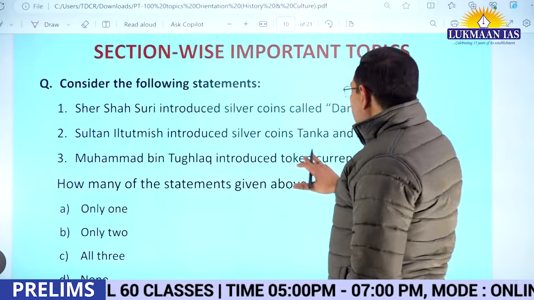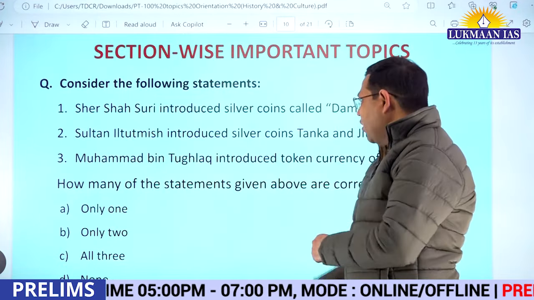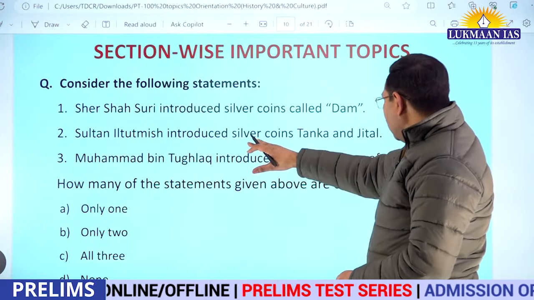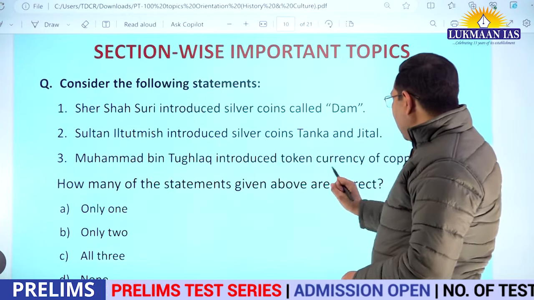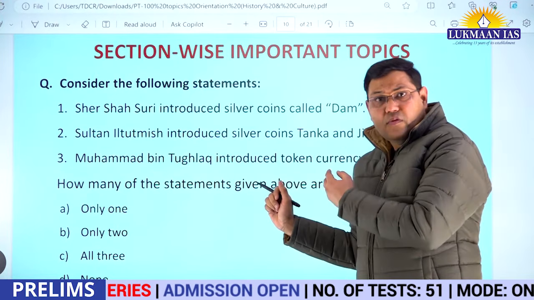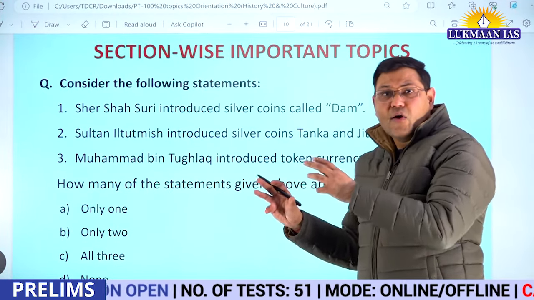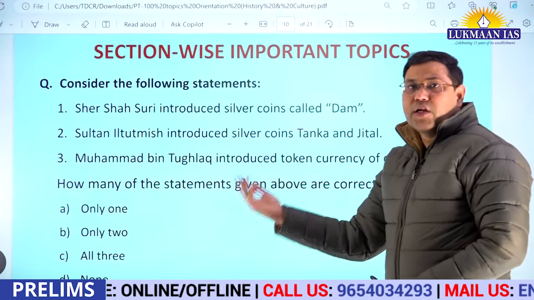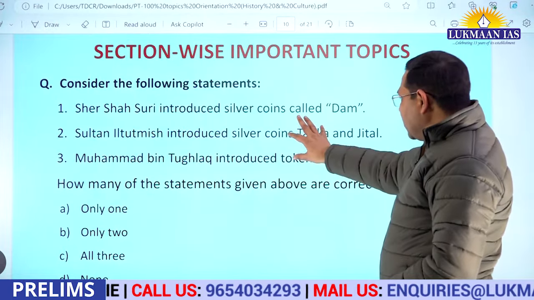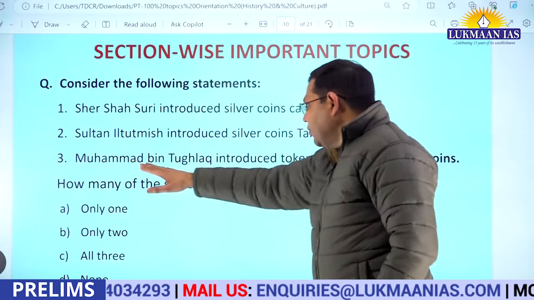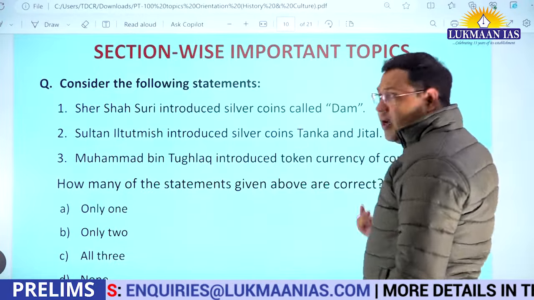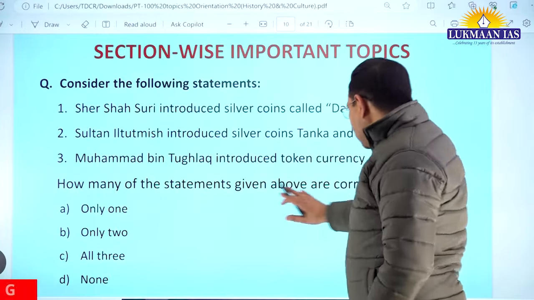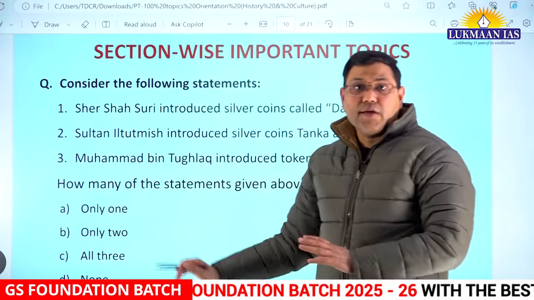Sultan Iltutmish introduced silver coins Tanka and Jital. This is also wrong. Why? Because he did not introduce only silver coins, he introduced copper coins also. Tanka was a silver coin, but Jital was a copper coin, right? It has a lesser denomination. So it is partially correct, otherwise fully wrong. Muhammad bin Tughlaq introduced token currency of copper coins. This is perfectly right. So only the 3rd statement is correct. So how many statements given here are correct? Only 1. That becomes the answer.